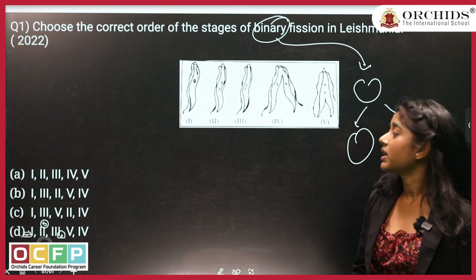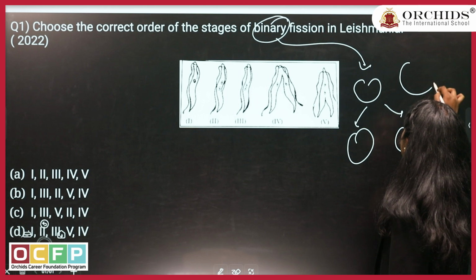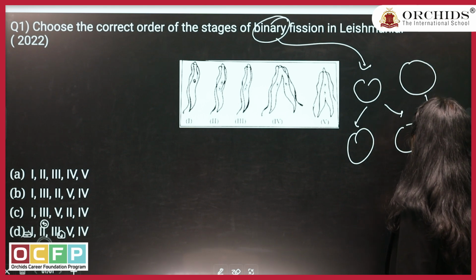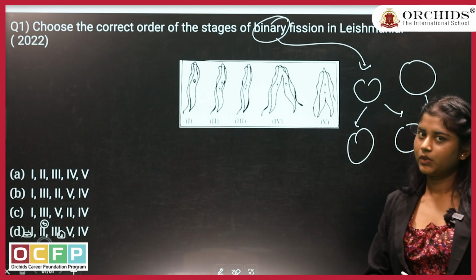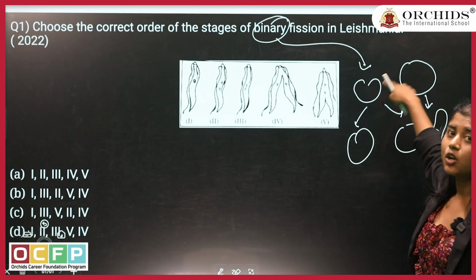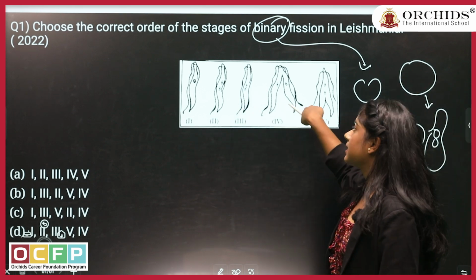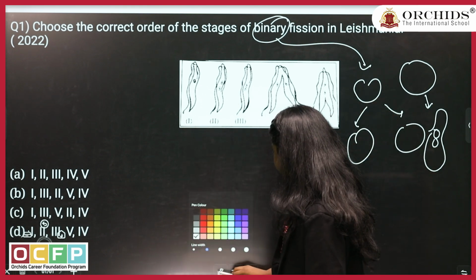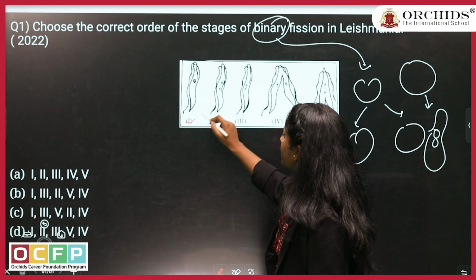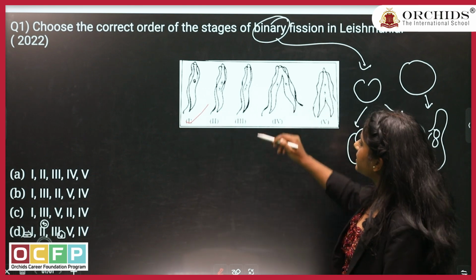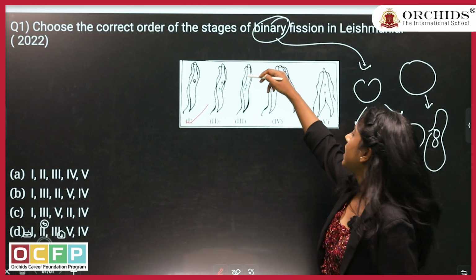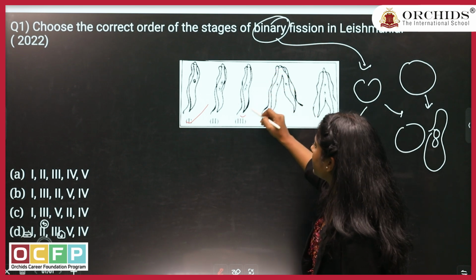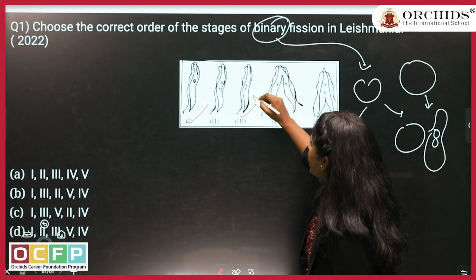And in binary fission, what happens? In the parent cell, at first the cytoplasm elongates, and then the nucleus starts dividing. So if we take this theory and see this picture, the first one is this. Then you can see the cytoplasm is already elongated, but the nucleus is getting divided, so this can be our second part.